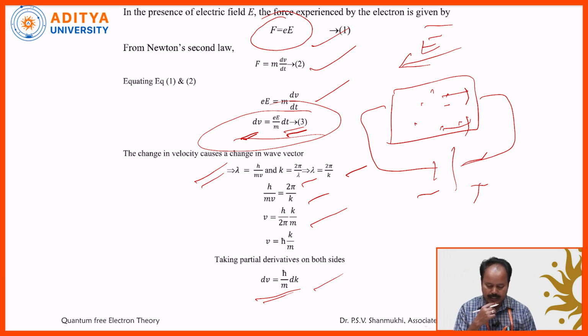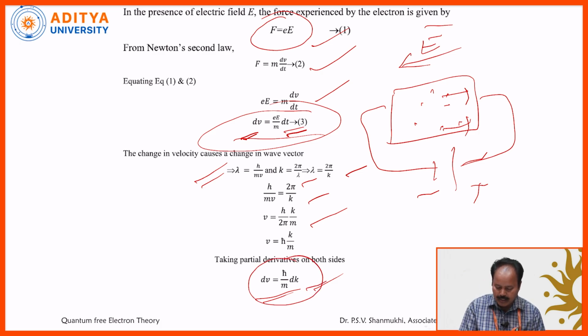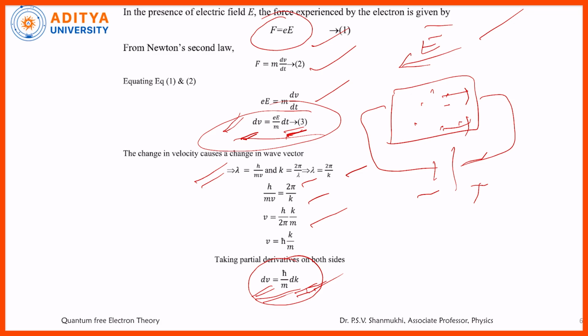In quantum mechanics, we are taking h cut by m into k, so h cut by m into dk. The change in the velocity causes the change in the wave number vector. Simply, when you apply the electric field during the time interval dt, there is a change in the velocity. Because of the change in the velocity, the wave number vector is also changing. Suppose the number of waves is also changing because of the applied electric field.